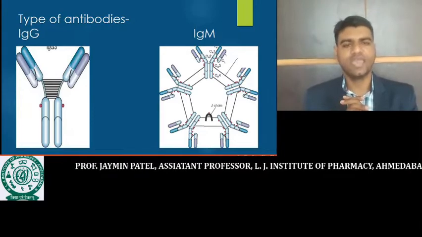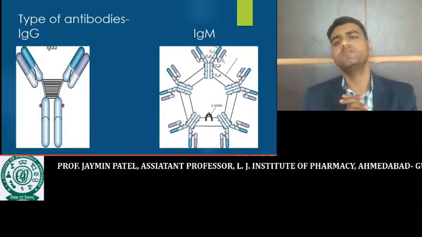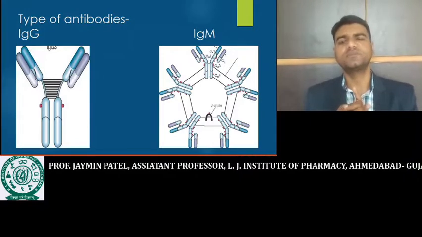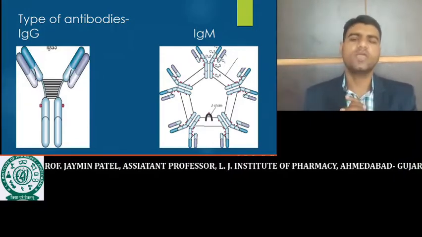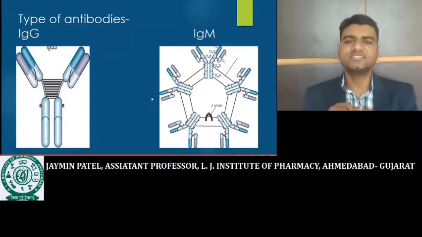Now if we talk about the types of antibody, the main types are IgG, IgM, IgA, IgD and IgE. We will see all the types one by one. Let's start with the first antibody, that is IgG.